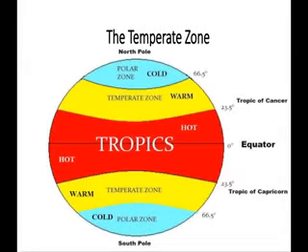Okay, so let's discuss the next climate, that is the temperate zone. The yellow shaded area, you can observe, is from 23.5 degree north, that is the Tropic of Cancer, to 66.5 degree, that is the Arctic Circle. The yellow shaded area shows the temperate zone.